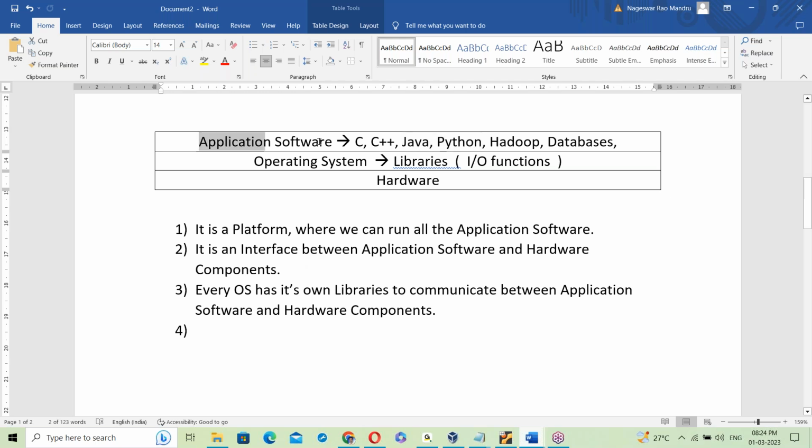Now these programs, first of all, link with the OS library. After linking with the OS library, program execution starts. Suppose C and C++ statically link with the OS library. Suppose Java and Python dynamically link with the OS library. Tomorrow I'll explain how that linking works.